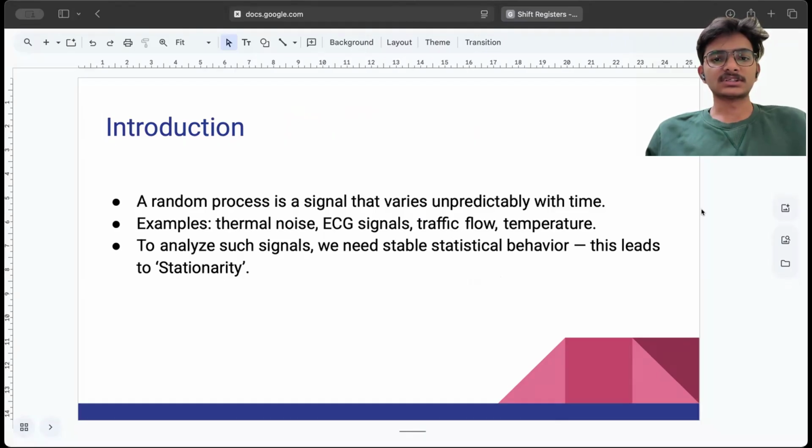A random process is a signal that varies unpredictably with time. So we cannot predict it with respect to time. For example, random processes include thermal noise, ECG signals, traffic flow, etc. To analyze such signals, we need stable statistical behavior. And to analyze this, we need to understand a topic called stationarity.